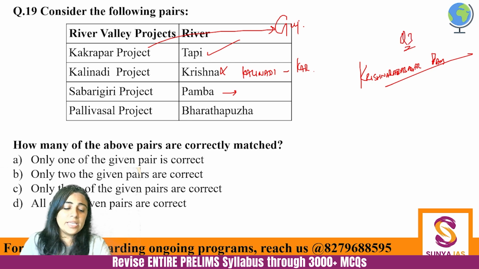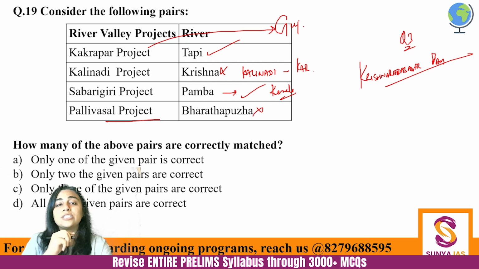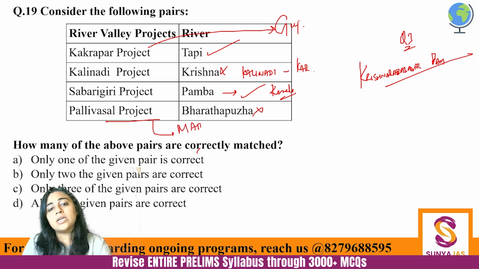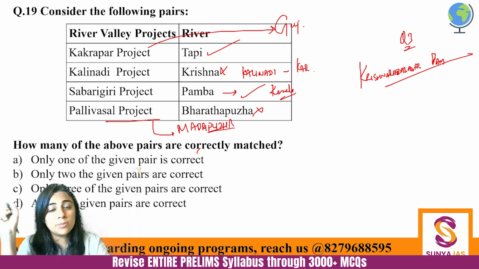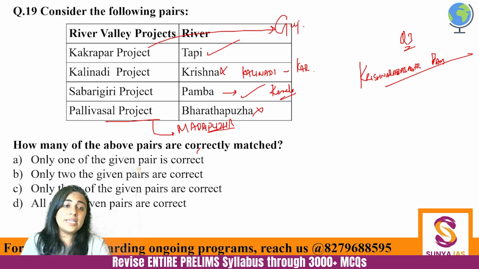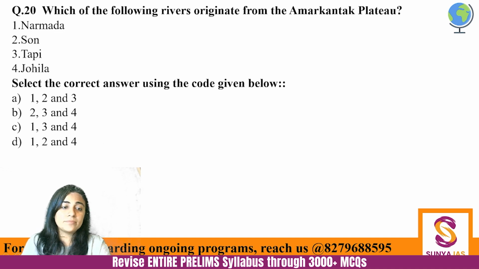Okay. Then Sabarigiri. Sabarigiri is definitely on the river Pamba. And what state would it be? This would be Kerala. Pamba river, Kerala, and Sabarigiri project. Then Palivasal project. Palivasal project is not on Bharatpuzha river. Bharatpuzha, the largest river of Kerala. Palivasal project is actually on Madripusa river. Again, Pusa is an important terminology on the basis of which you can identify Kerala rivers. So here only 2 is the correct answer.